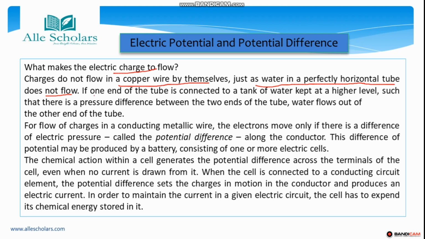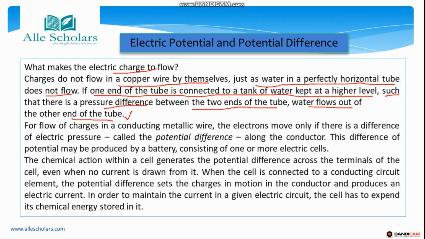Water by itself does not flow in a horizontal tube. If one end of a tube is connected to a tank of water kept at a higher level, such that there is a pressure difference between the two ends of the tube, अब क्या हमें दोनों एंड में एक प्रेशर डिफरेंस क्रिएट करना पड़ेगा, तो एक एंड को ऊपर रखना पड़ेगा और दूसरे एंड को नीचे. तो जब ये ऊपर और नीचे होगा तो there will be a pressure difference generated. Then water flows out of the other end of the tube.